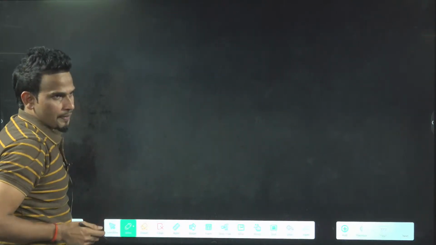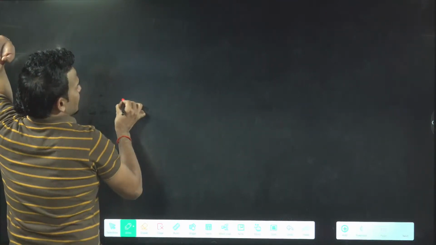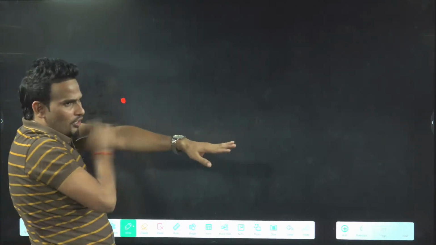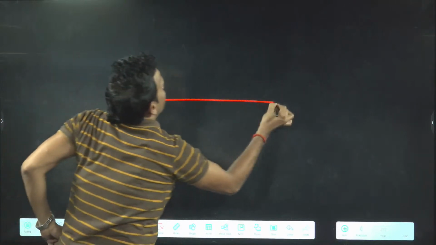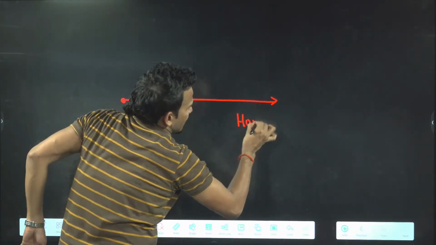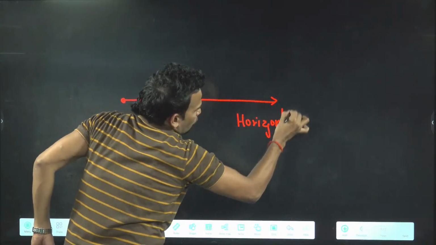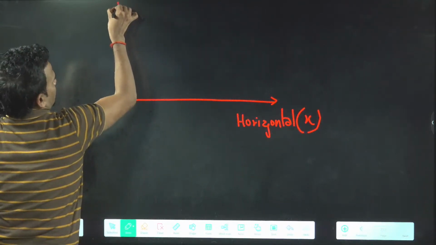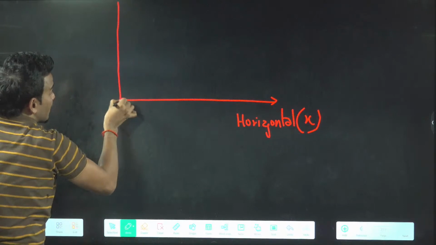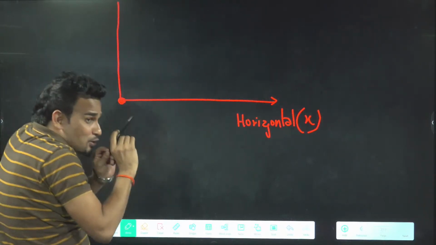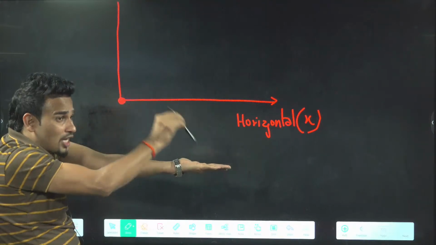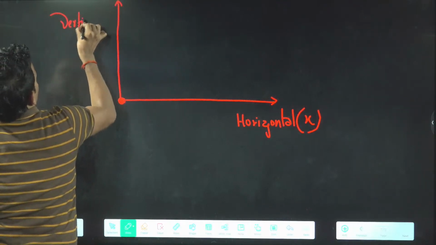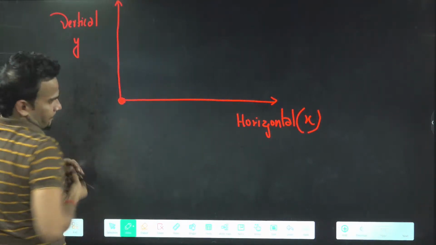Always remember, we consider our horizontal direction, or ground, along the x-axis. The x-axis is our horizontal direction, or you can say ground. And we consider our vertical direction, that is the height moved, the vertical distance moved. When the ball is going, you can see the height of the ball is also changing. So this height, our vertical direction, we take along the y-axis.